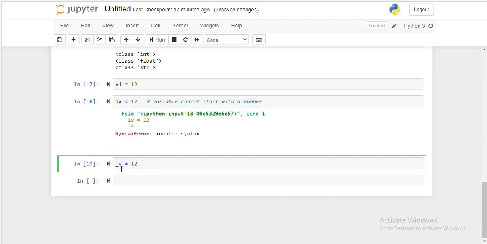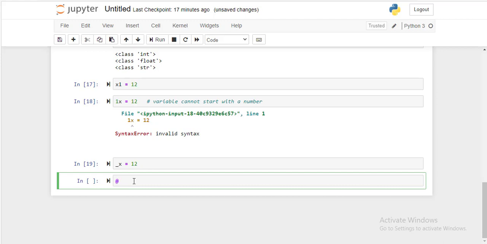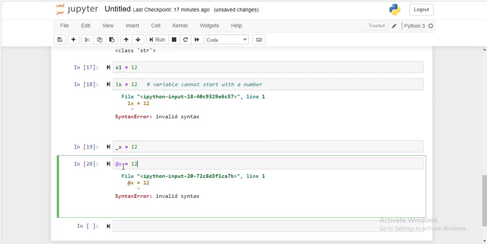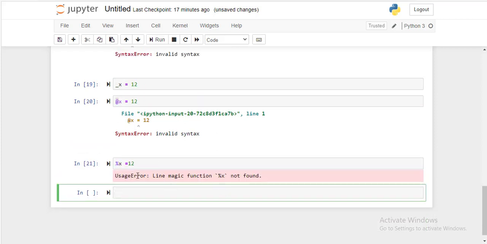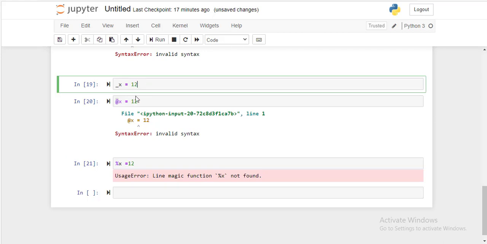A variable cannot start with an @ sign. So if you write like this, it will give you an error. It also cannot start with a modulus sign. This will also give an error. Okay, so a variable cannot start with modulus sign or special characters, but it can start with an underscore.